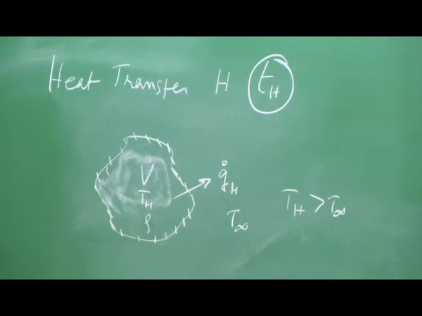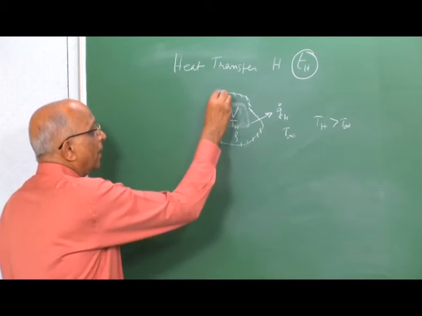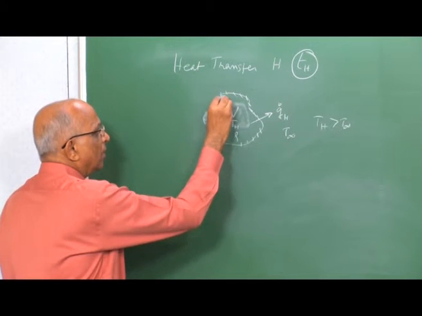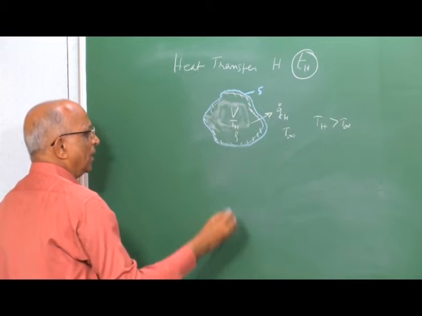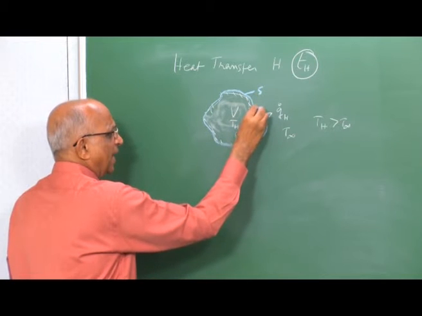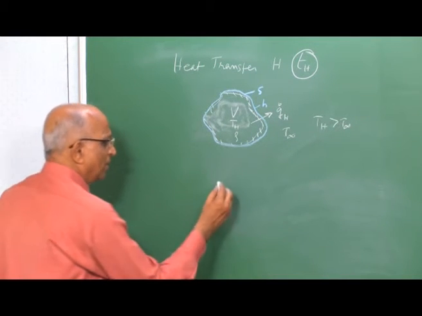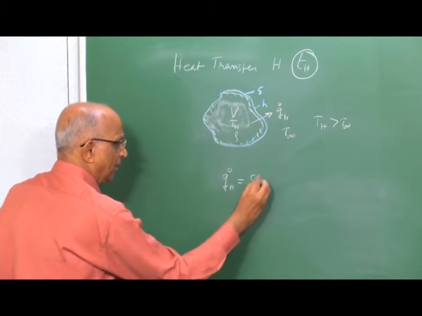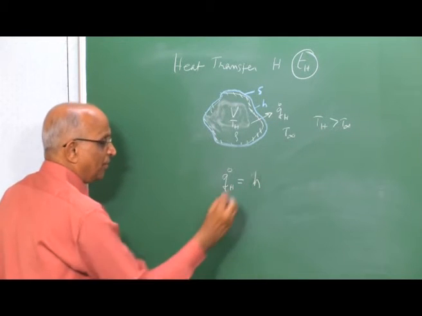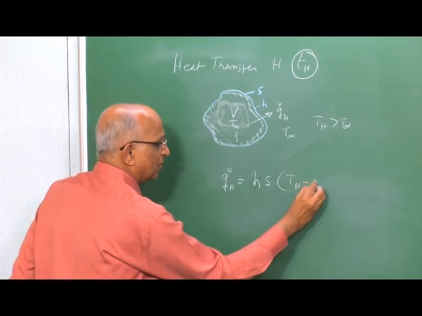Can I get an expression for Q H? Yes, we have been doing this, and what did we do? At the boundary we said let the surface area of the boundary be S, let the heat transfer coefficient at this surface be small h, so much watts per meter square Kelvin, and therefore what is the rate at which heat is getting lost to the surroundings? Q dot H is equal to the heat transfer coefficient into the surface area into T H minus T ambient.